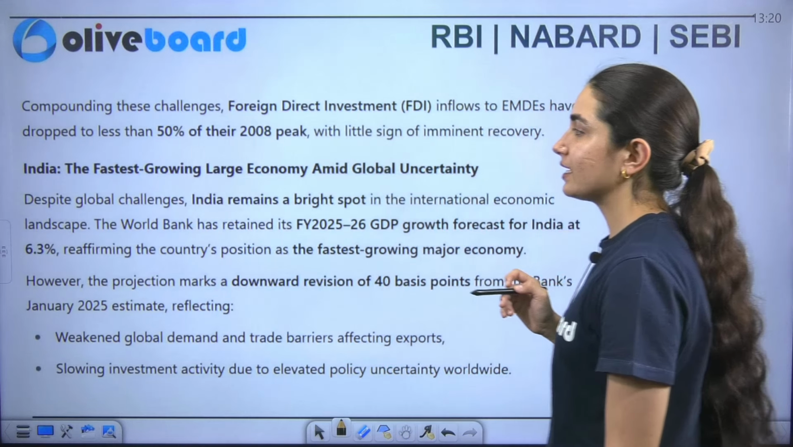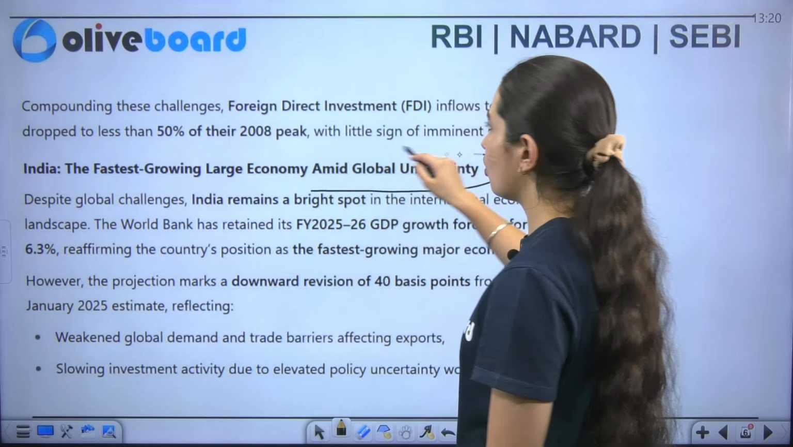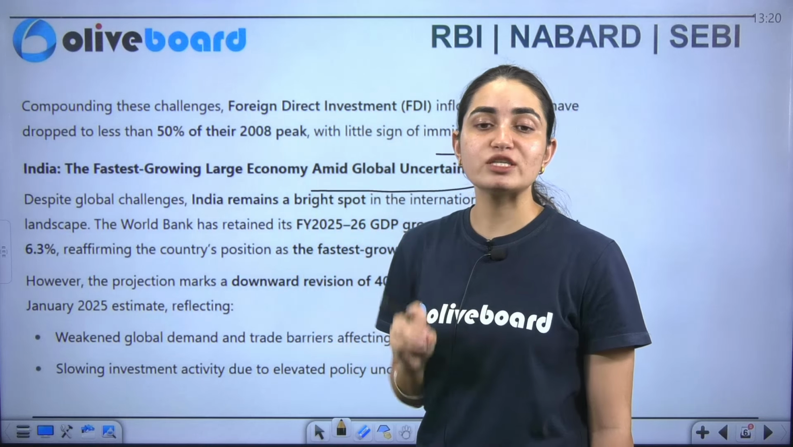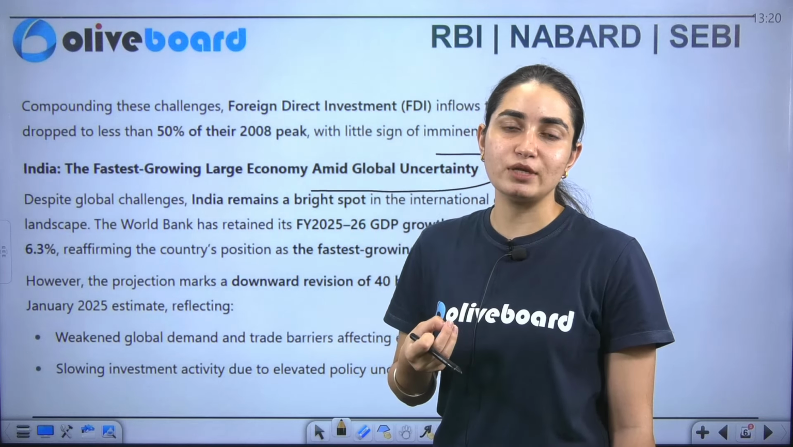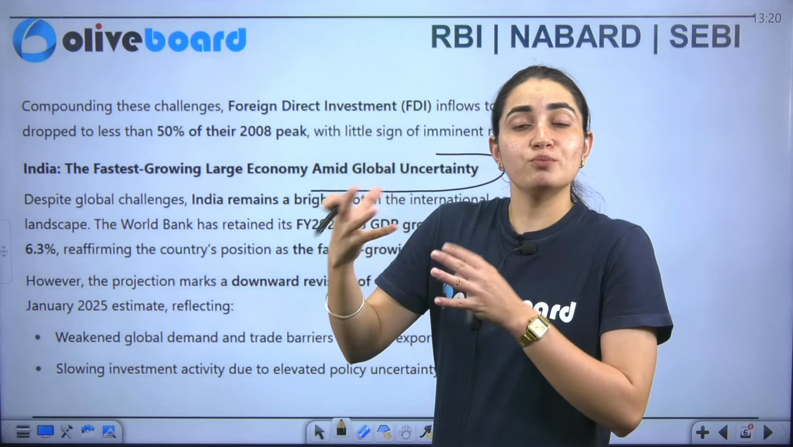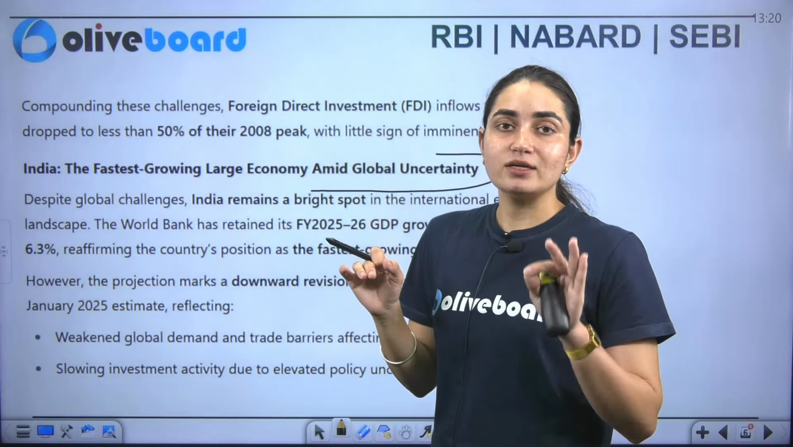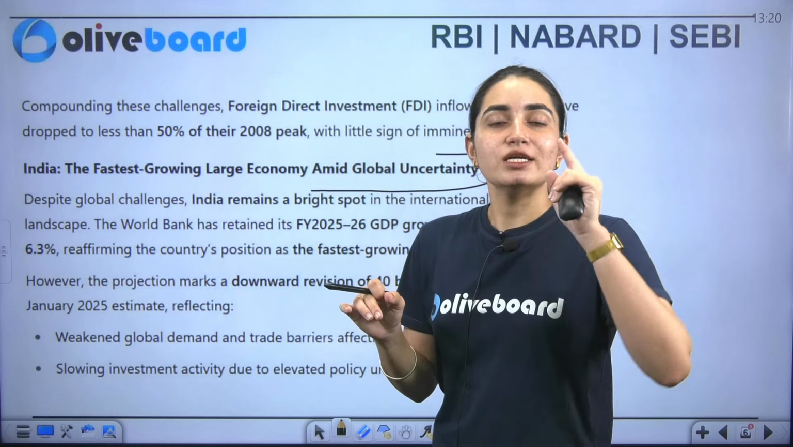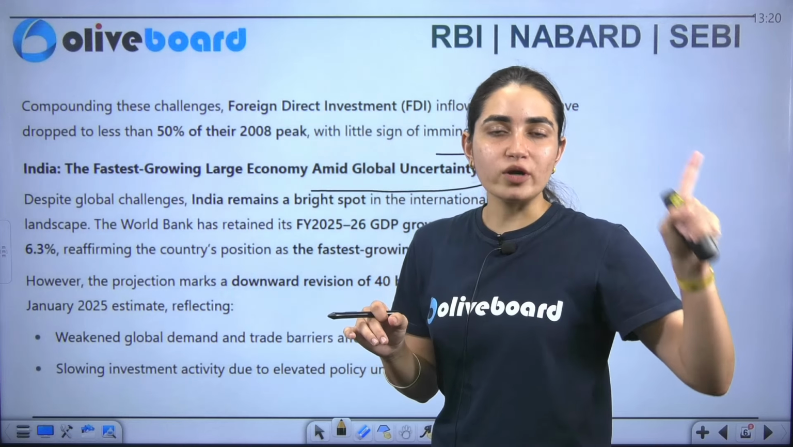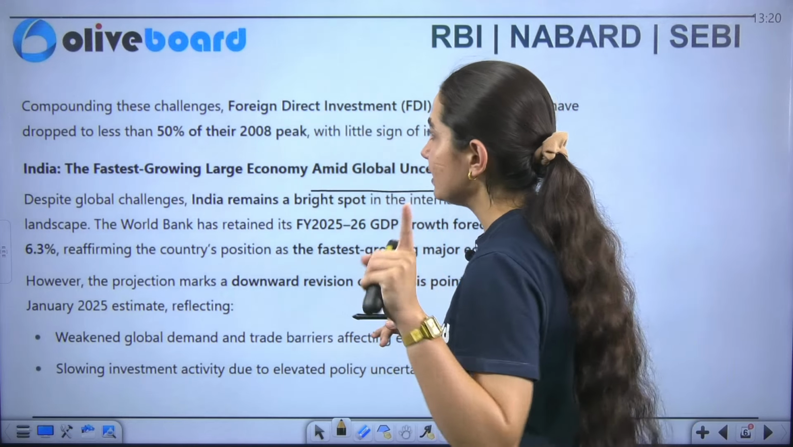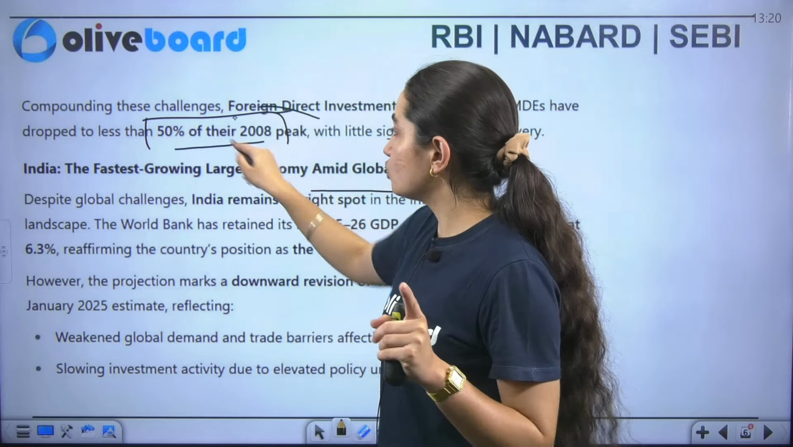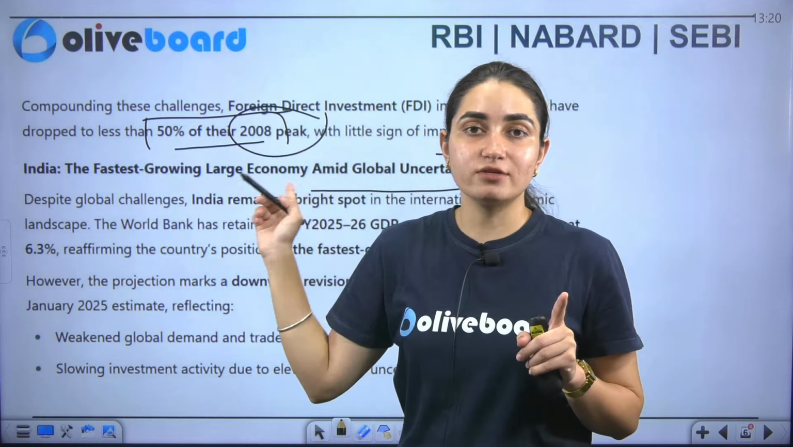Along with that, when I see the case of India, one important thing, when it comes to FDI, what about the investment? That is also important from an examination perspective. That is also important for any economy. But what is the case of FDI here? It is also getting decreased because of the after effects of the problems we have just said. It has dropped to less than 50% of its 2008 peak. This is also an after effect of that.